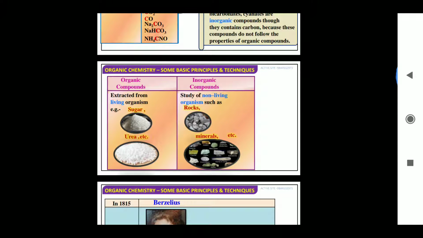Now talking about the difference between organic and inorganic compounds. Organic compounds are extracted from living organisms, like sugar and urea. Inorganic compounds are isolated from non-living things, like rocks and mineral ores. All minerals are taken out from non-living things, so they are known as inorganic compounds.